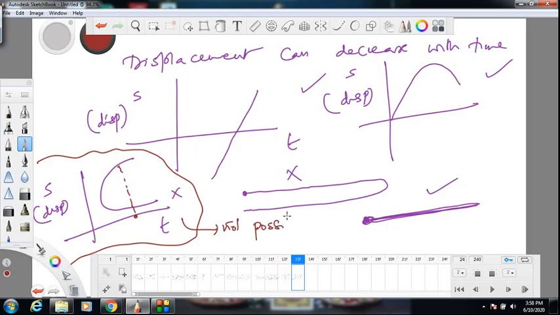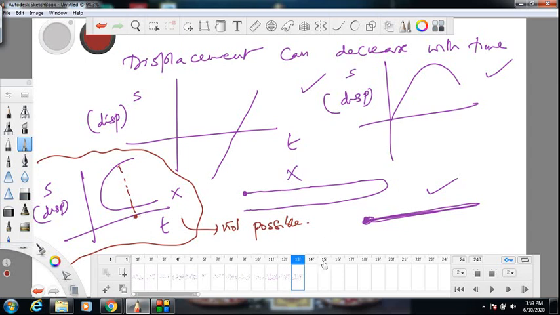In mathematics, you will study these kinds of graphs. These are not functions. This cannot be a function. There are some specific rules for a relation to be called a function. You will study that in mathematics. So this kind of graph is not a function. You will study about those technicalities in mathematics.